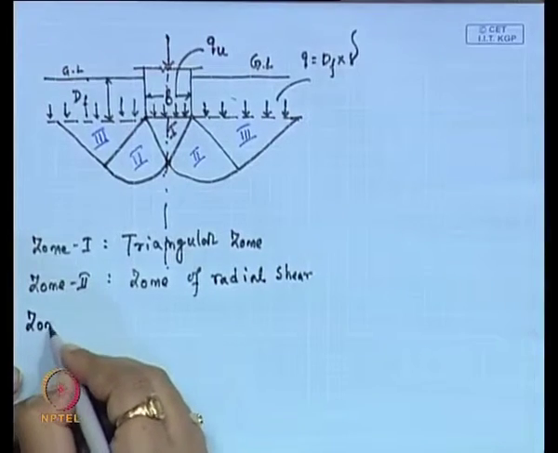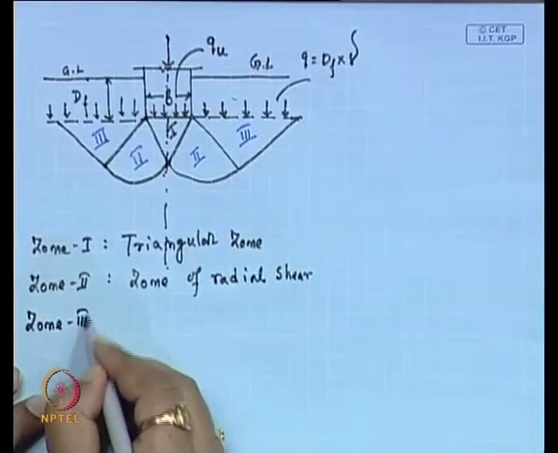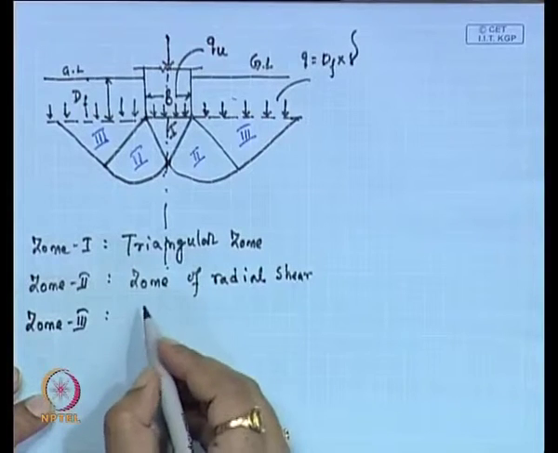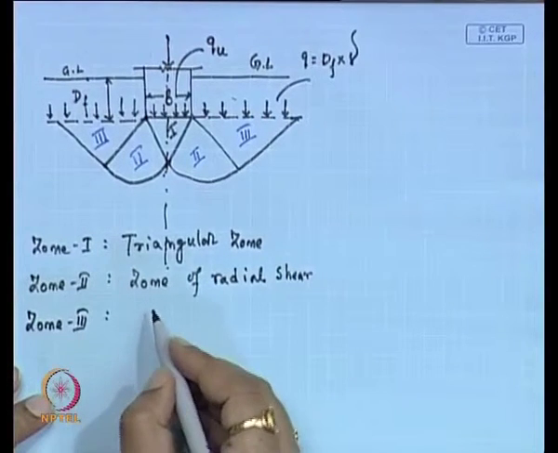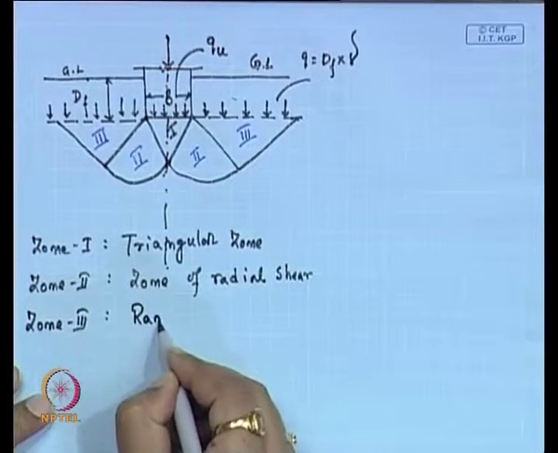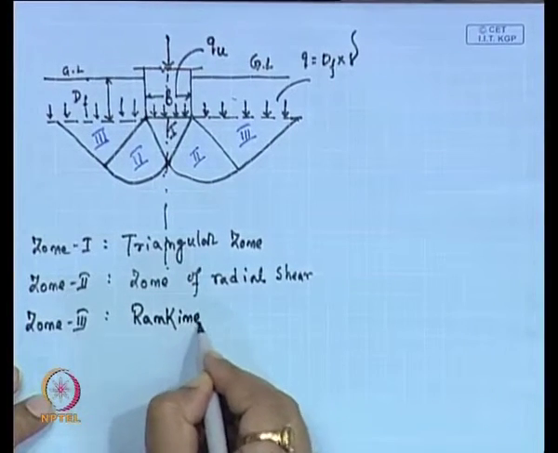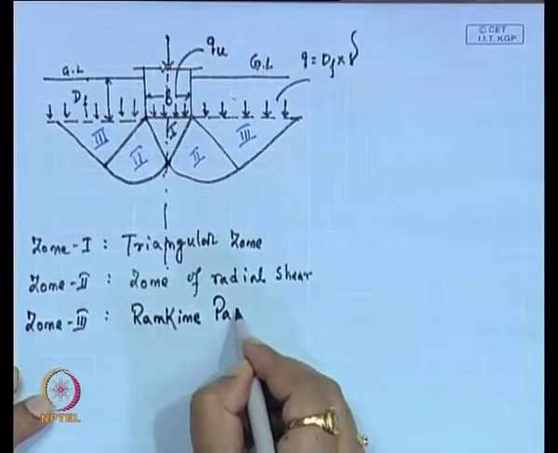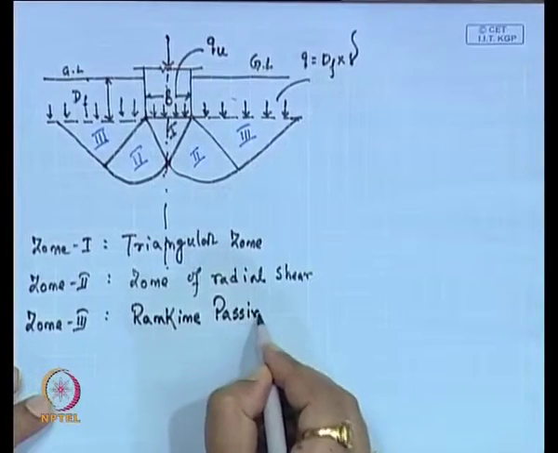Now, the zone 3, this is Rankine passive zone.